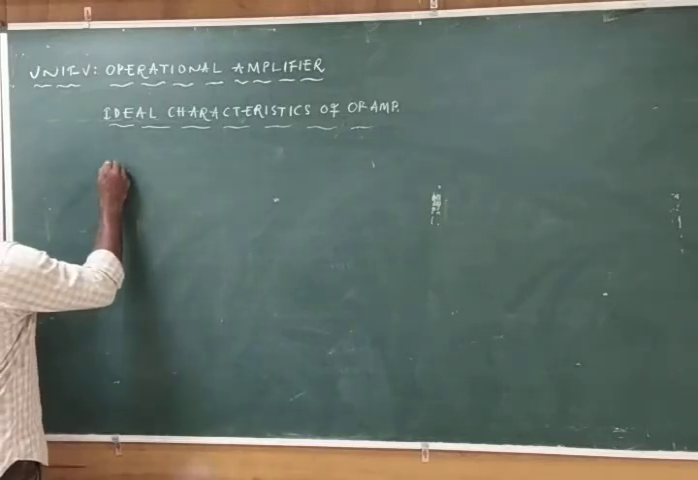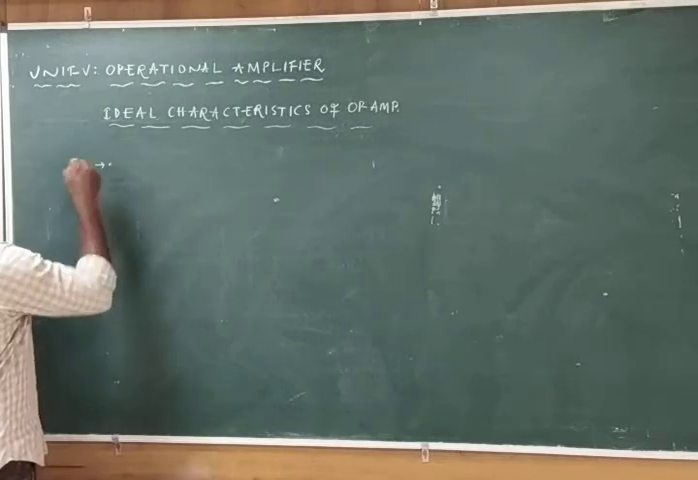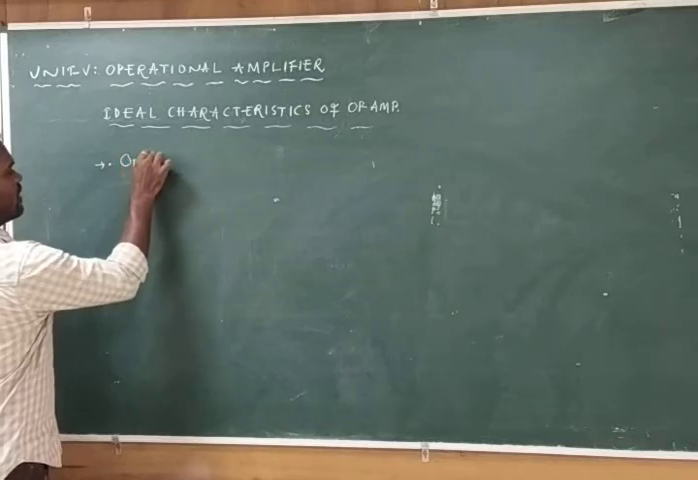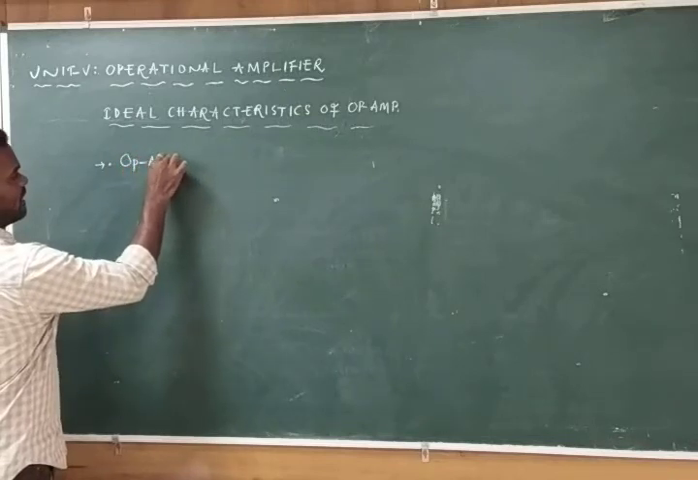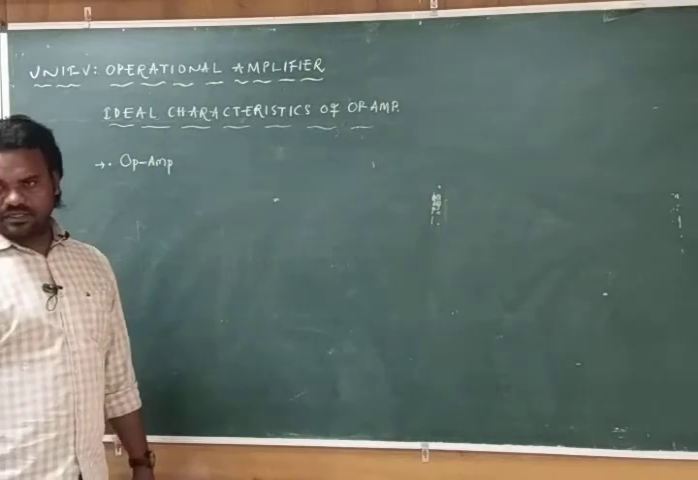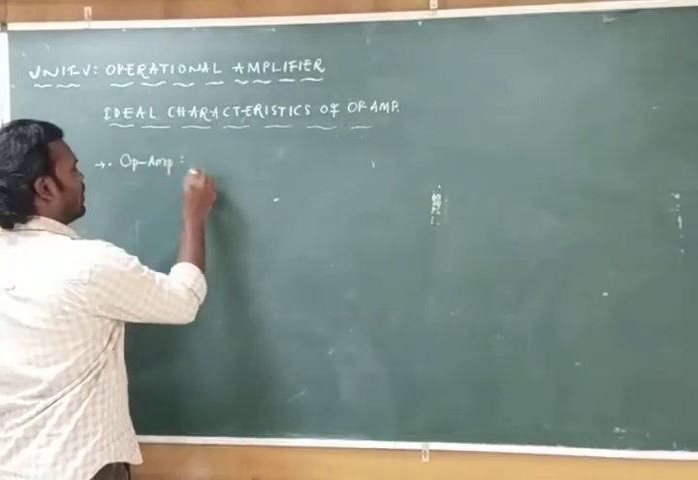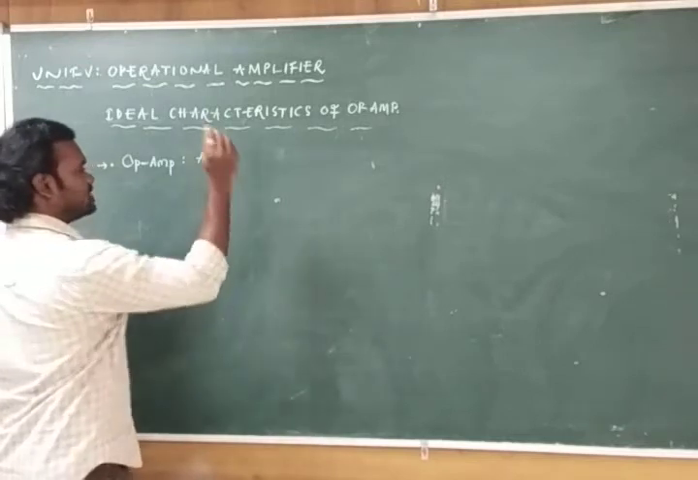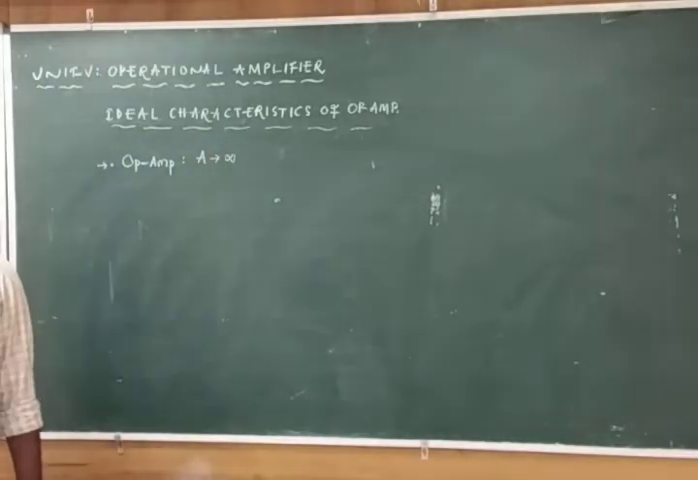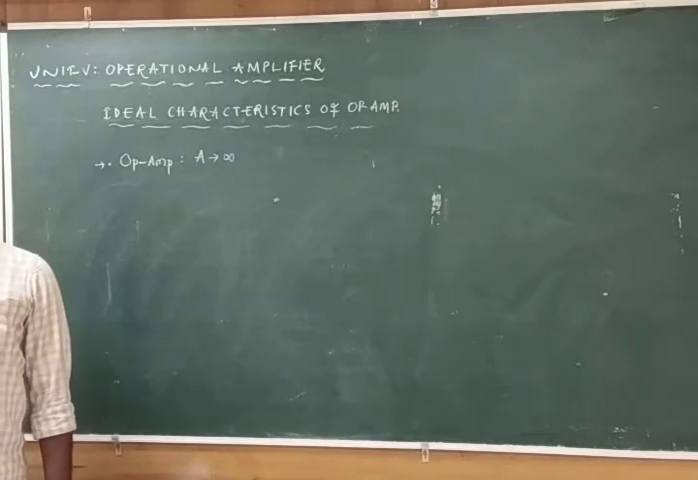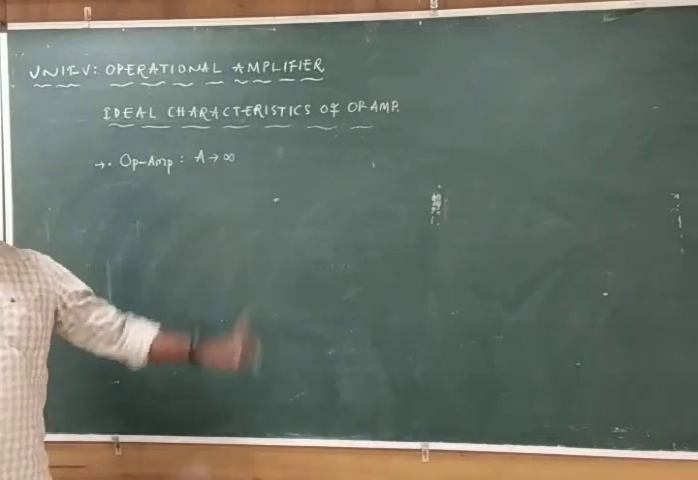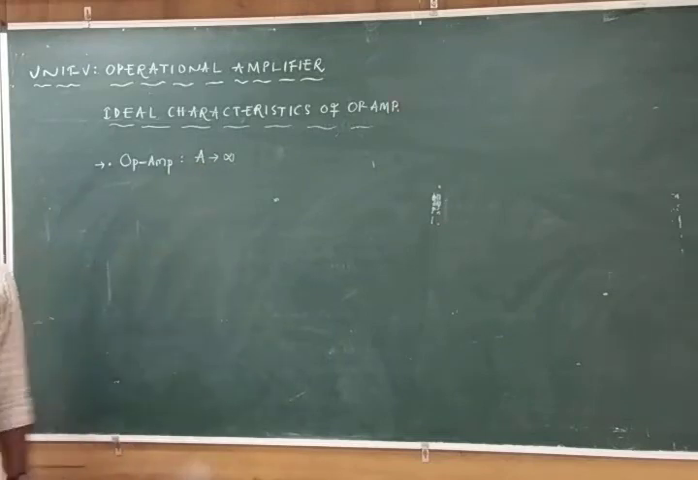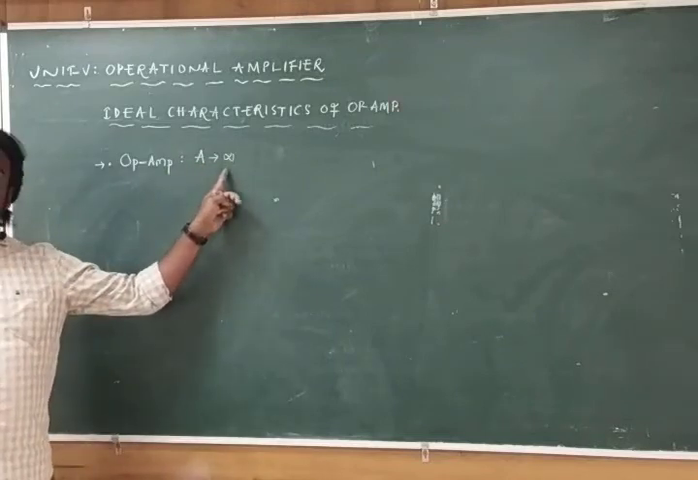First one, in ideal cases, op-amp can offer infinite open loop gain. Op-amp is there and it can offer open loop gain that is infinite. That may be voltage gain, that may be power gain. That gain will be infinite. Which gain is it? Open loop gain. Open loop gain is infinite.